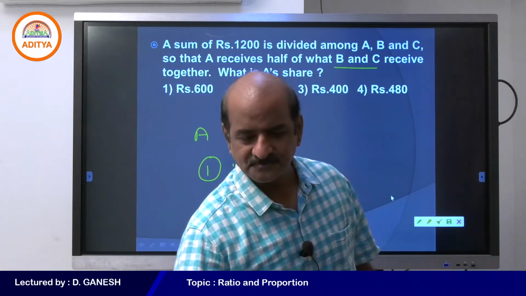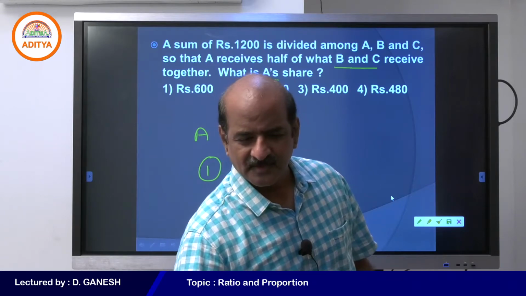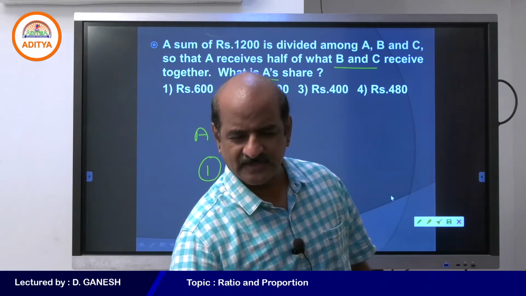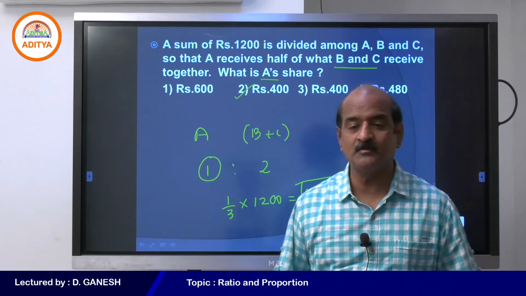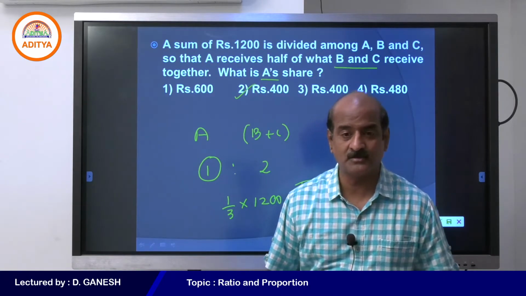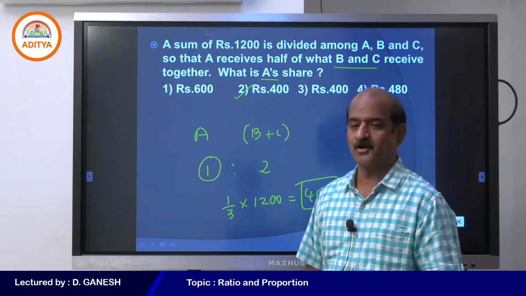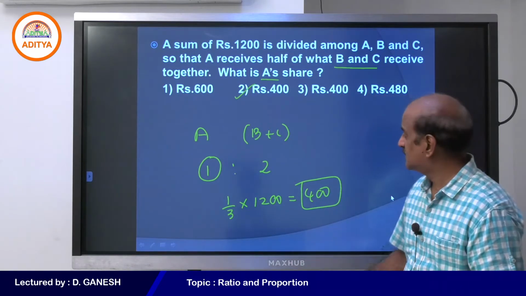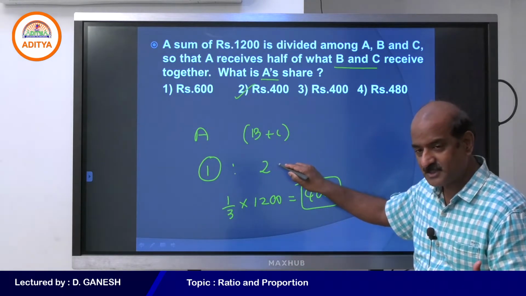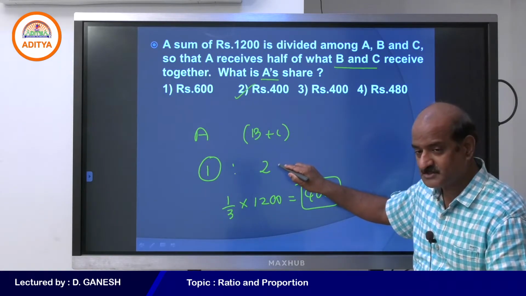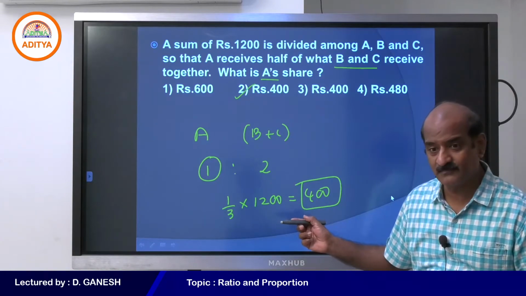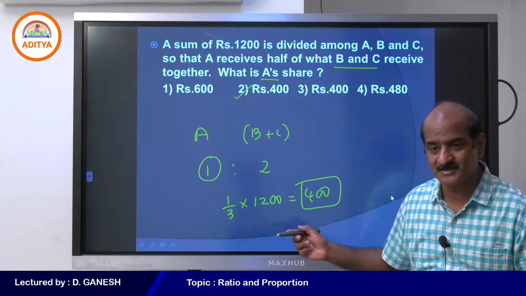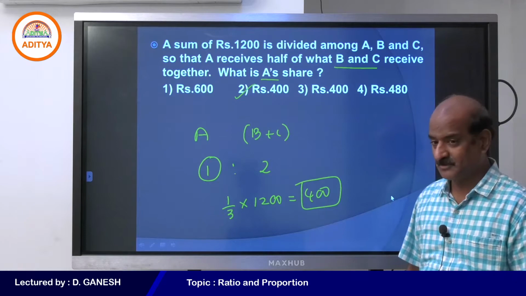Am I clear to you? Not a very big issue, it is very easy to understand. You are asking me to explain this once again. Okay, we will discuss another question. Why discuss the same question again? Student, the reason for taking B and C as 2 is that when you take B and C as 2, you can get A, because A must be getting half of what B and C get. You understand that?